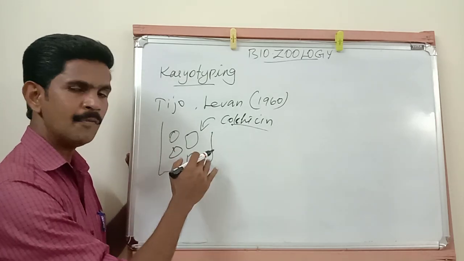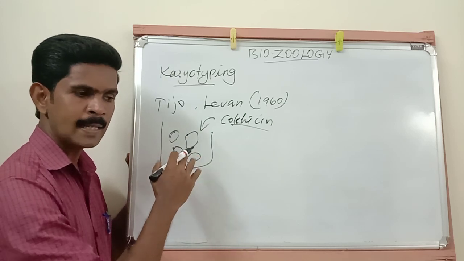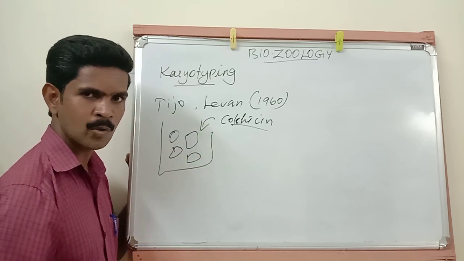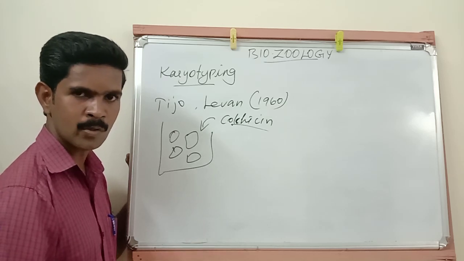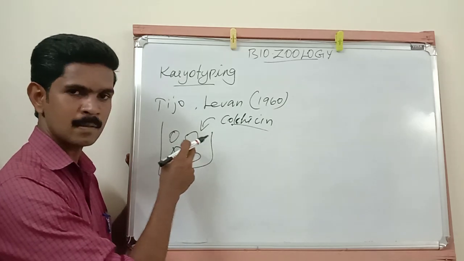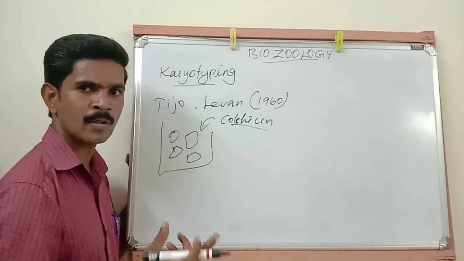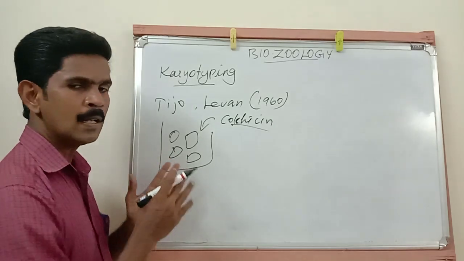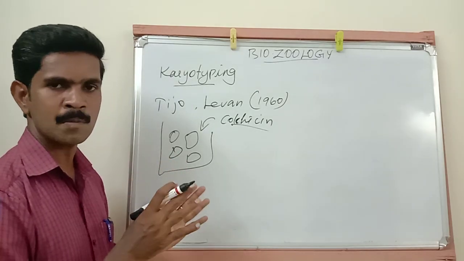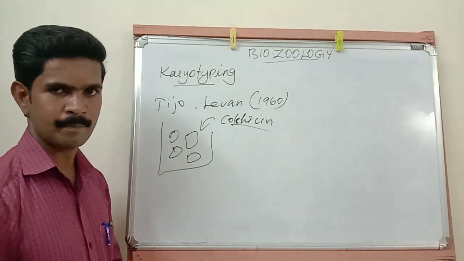Now these metaphase stage lymphocytes are kept under the electron microscope and a photograph is taken. By using the electron microscope, the metaphase stage cells are photographed. Then, when we take the photograph, we can identify all 46 chromosomes present in the lymphocytes. Understand?